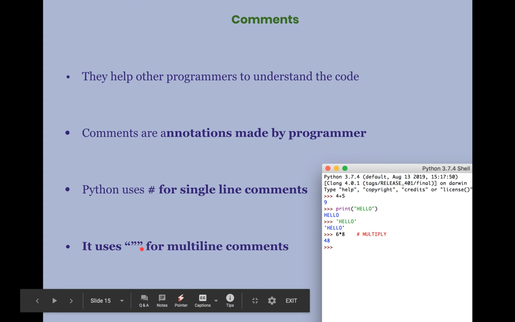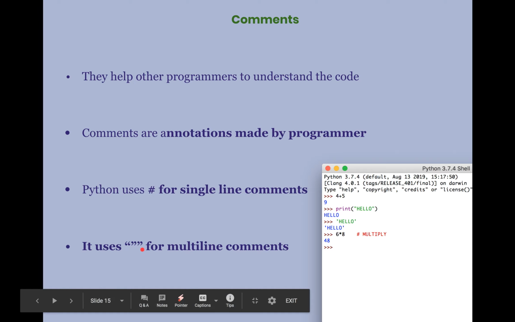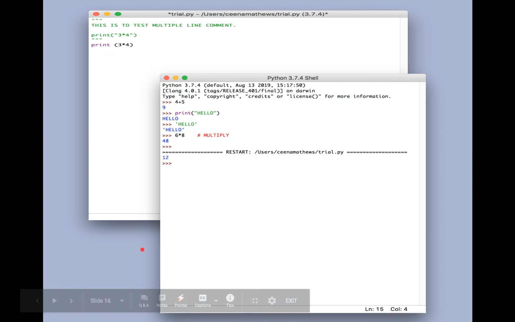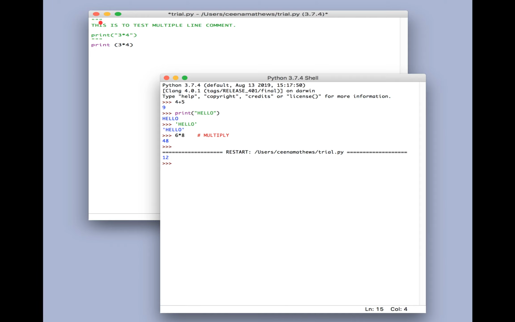At the beginning of the lines, and at the end of the lines, you have to give these 3 quotes. We'll see an example in the next slide for that. See here, in this interactive environment I have used at the beginning 3 double quotes and then 2 lines of instructions. This is to test a multiple line comment, and I have given print within double quotes 3 into 4, and again I am giving 3 double quotes. This indicates the beginning of the comments and this indicates the end of the comment.